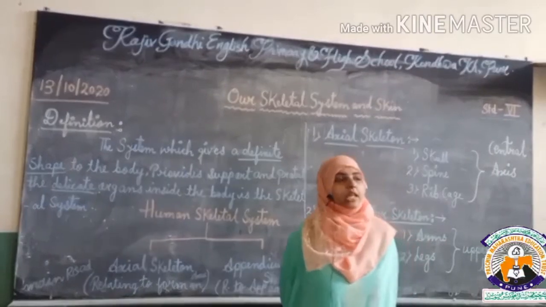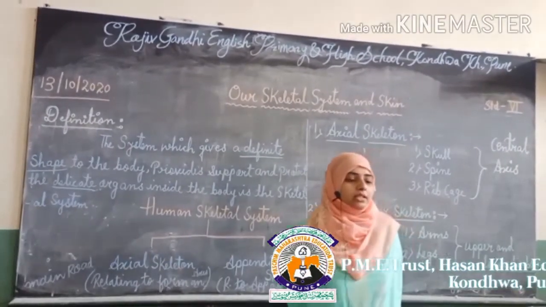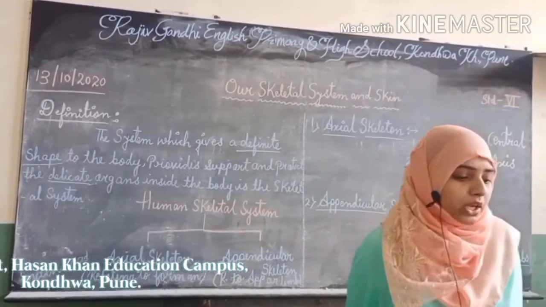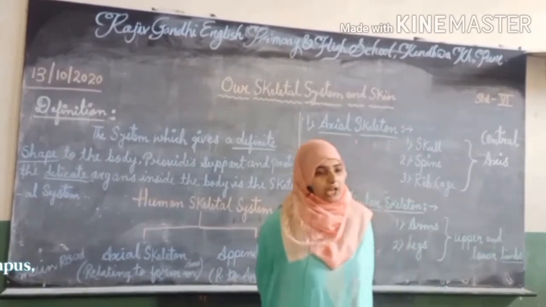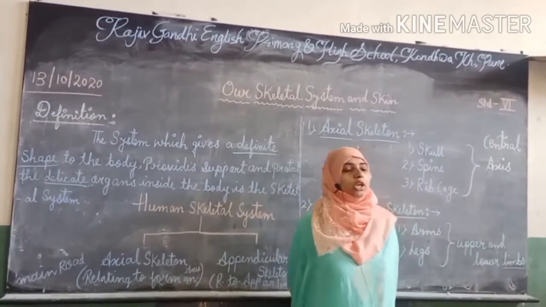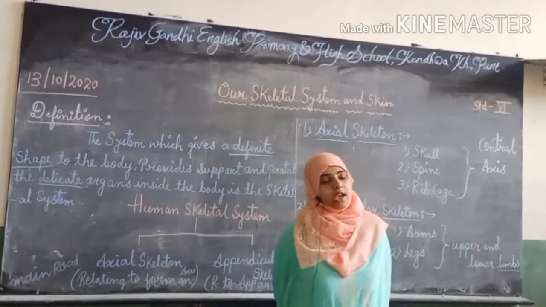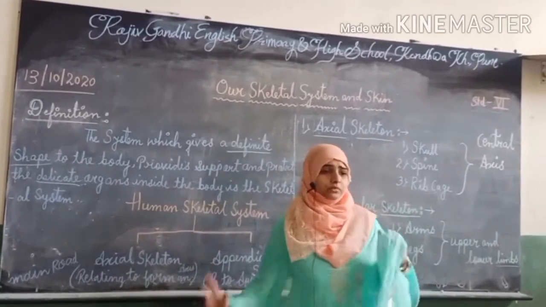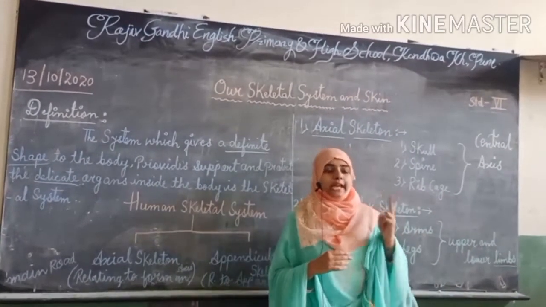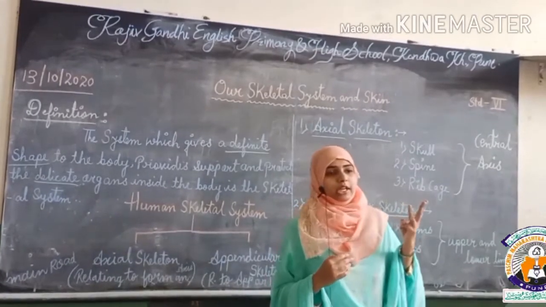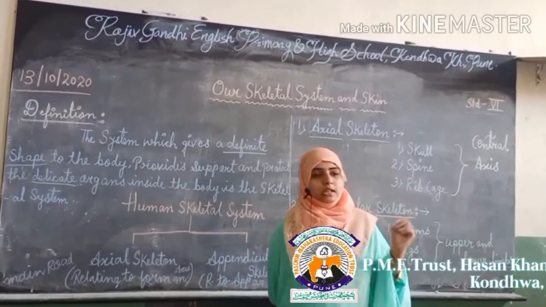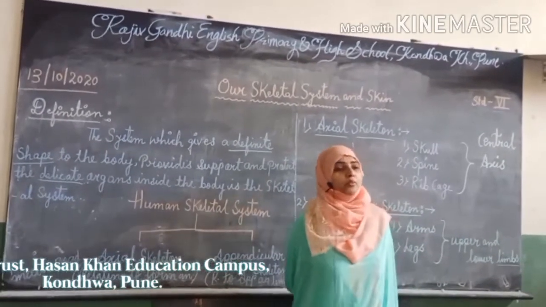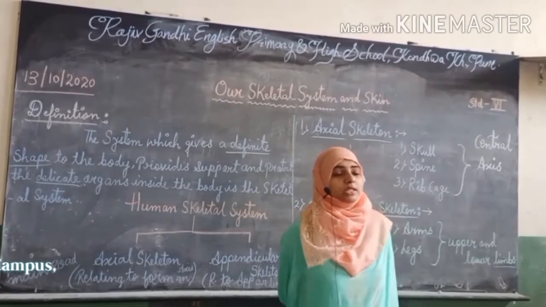Flat bones. Second is irregular bones, and third is the skull bones. Some bones are small bones, and some bones are large bones or long bones. These 4 types of bones we discussed in the previous class. Which 4 types of bones? Now recall one by one. One is a small bone, second is an irregular bone, third is a flat bone, and fourth is the long bone.